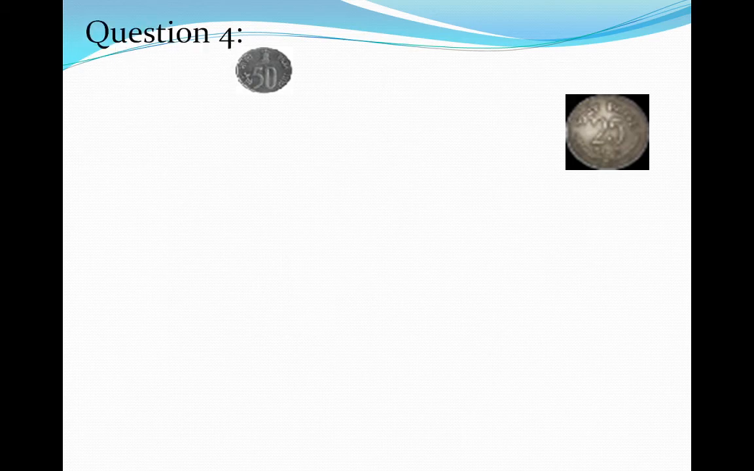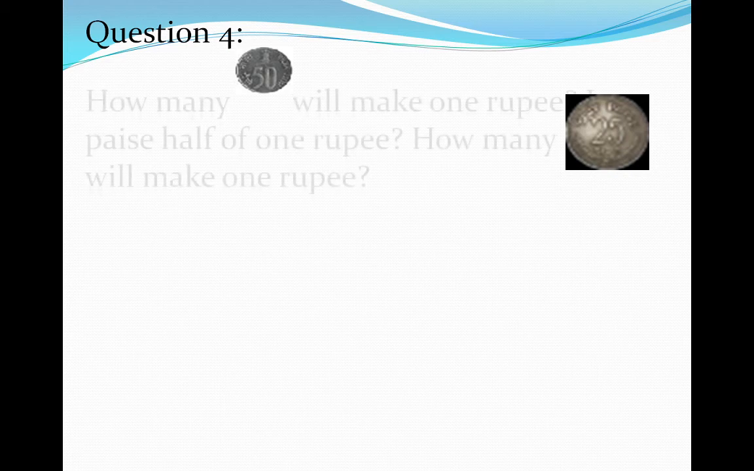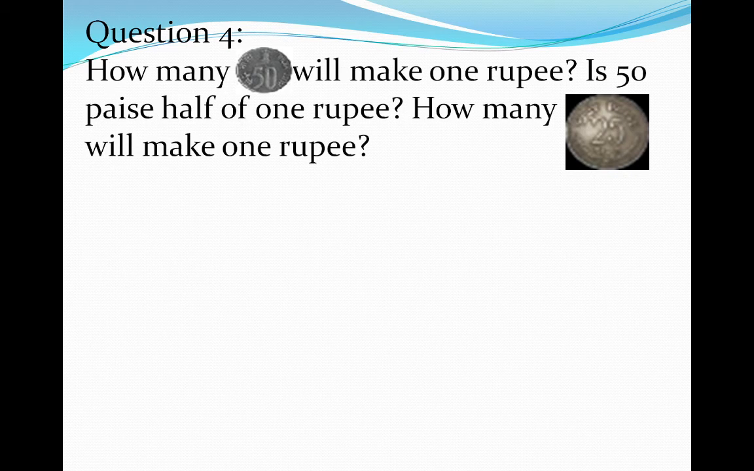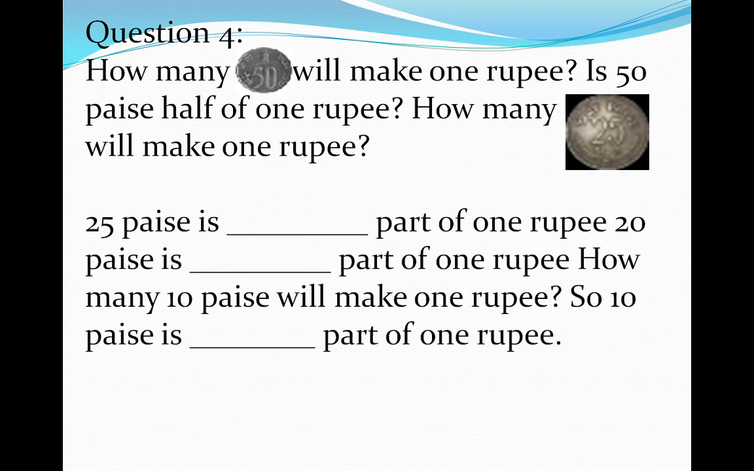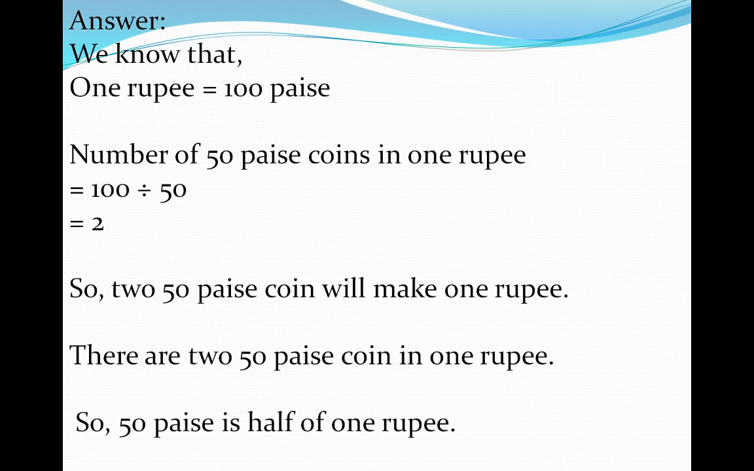Now question 4, which is related to some coins or we can say some currency. How many 50 paise coins will make 1 rupee? Look at it. This is a coin of 50 paise. Is 50 paise half of 1 rupee? How many 25 paise will make 1 rupee? 25 paise is a dash part of 1 rupee. 20 paise is a dash part of 1 rupee. How many 10 paise will make 1 rupee? So 10 paise is a dash part of 1 rupee.